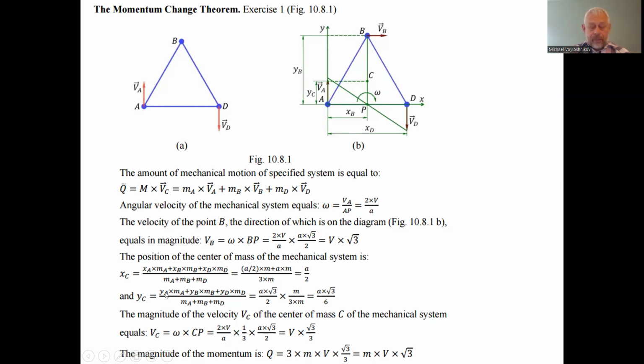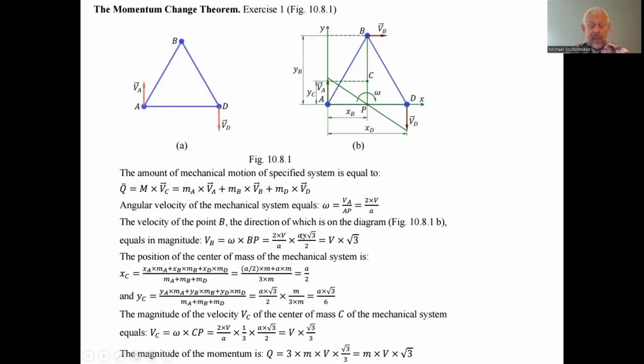This is the total of the static moments of all masses relative to the abscissa axis, because we have to find the ordinate of the center of mass, divided by the same total of the masses of the mechanical system. If we have two loads on the abscissa axis, the ordinates of the points A and D equal 0, so only one remains, located at the distance from P to B. This is YB.